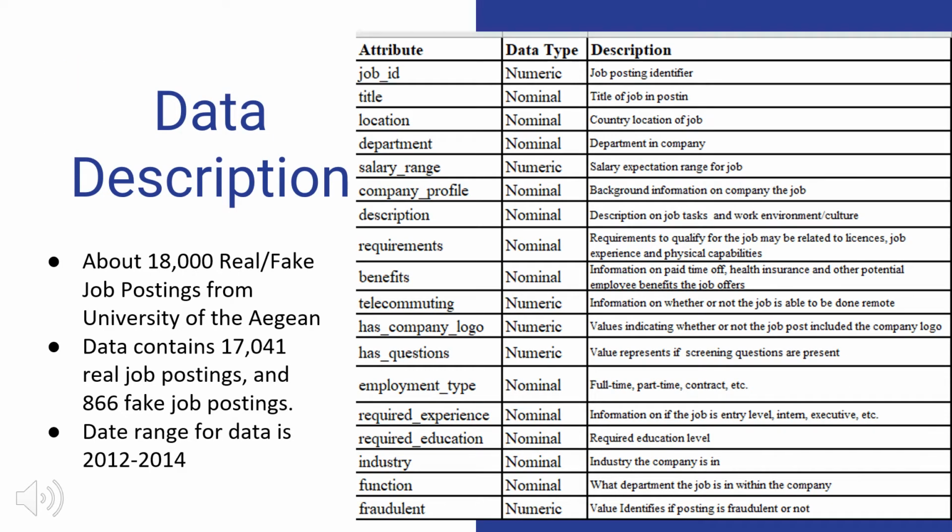This dataset had 18 attributes. 6 of the attributes were numeric and the rest were nominal. The classifier, fraudulent, used numbers 0 and 1 to identify whether or not the job posting was fraudulent or not.